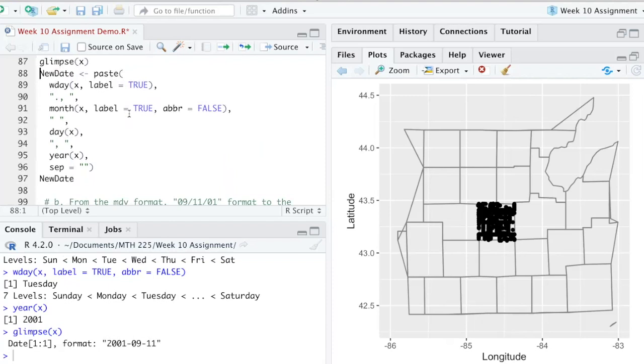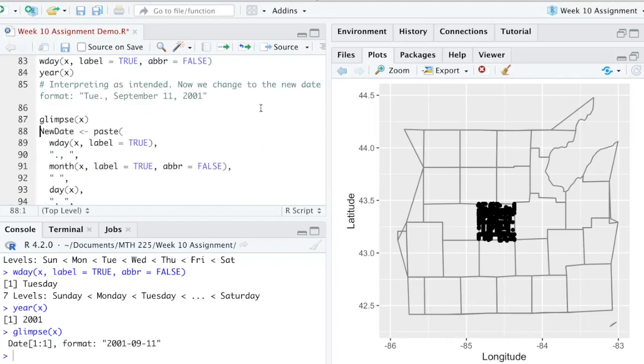All right, so here's what you have to do. We're just going to use a command from the string section, and we're just going to paste a bunch of pieces together. So if you look at the format of this date, in the quotes here, we have the abbreviation of the day, followed by a period, followed by a comma, followed by a space, and then we've got the full name of the month, and then a space, and then the day, and then a comma, and then a space, and then a year.